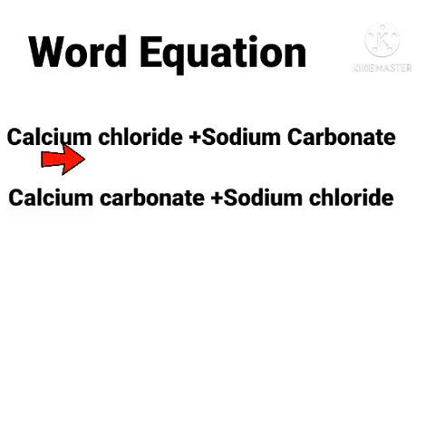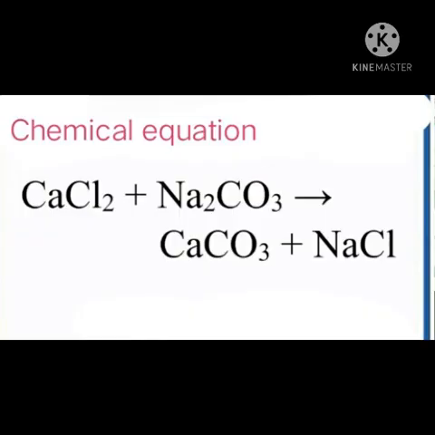Word equation for this chemical change is calcium chloride plus sodium carbonate gives calcium carbonate plus sodium chloride, and chemical equation is CaCl2, that is calcium chloride, plus Na2CO3, it is sodium carbonate, gives CaCO3, means calcium carbonate, plus NaCl, means sodium chloride.